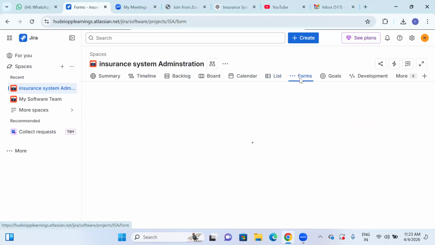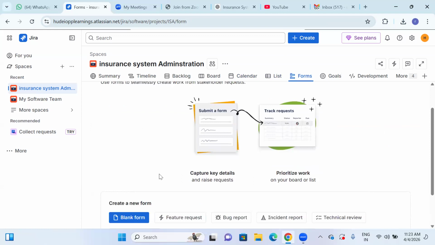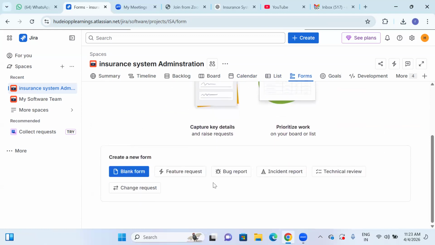Next, these are all the forms, right? Whatever forms we have, normally we call it Confluence, because we work with Confluence. Confluence is a document collaboration tool where we can add all the requirements, right? So in a document format we can create them. For example, any bugs that were identified, everything will be updated under the bug report. If an incident has taken place, an incident report will be updated. If a technical review is needed, the technical review has to be updated. If you want to do any change request, the change request has to be updated, or any kind of blank forms, etc. Everything must be understood here.